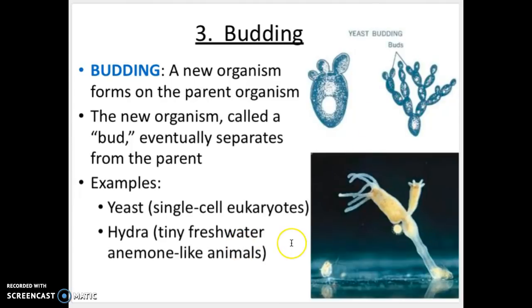Hydra, which is a tiny freshwater anemone-like animal, does the same thing. If you look at this hydra right here, it's forming a little bud. Those little buds are going to fall off, and then they're going to become new organisms. I don't know if anyone's seen the SpongeBob episode where SpongeBob has all of these little sponges sprouting off of him, and they pop off and become new little SpongeBobs. Well, that's actually a science example of budding, because sponges can also reproduce through budding.